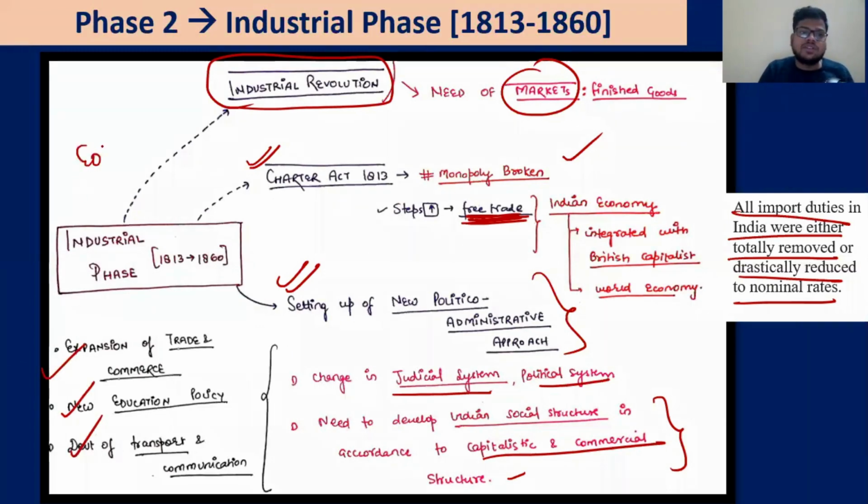For example, we have discussed ease of doing business in the times of Dalhousie. So all these things are being done so as to make sure that we cater to the British industrial economy. Okay? So all the import duties in India were either totally removed or drastically reduced to a nominal rate. That is, whatever goods are coming from outside, zero import